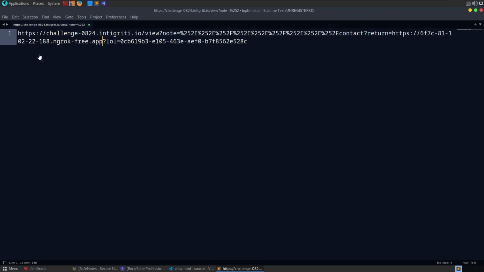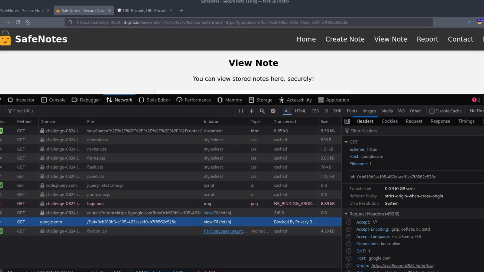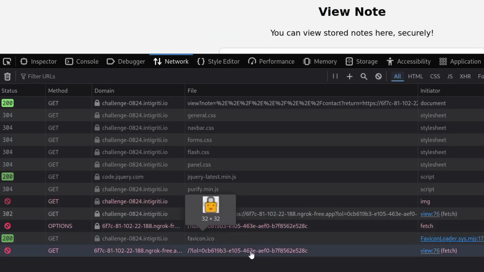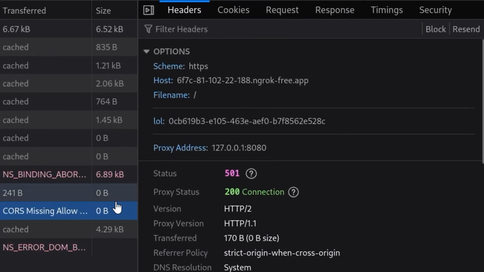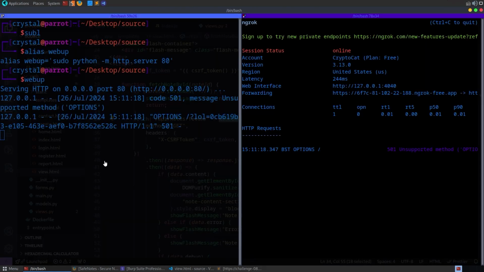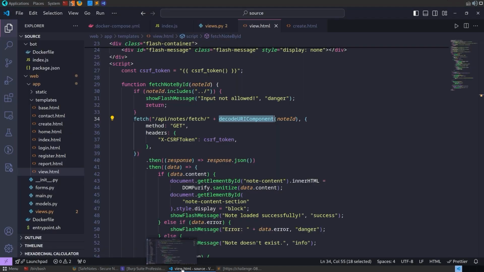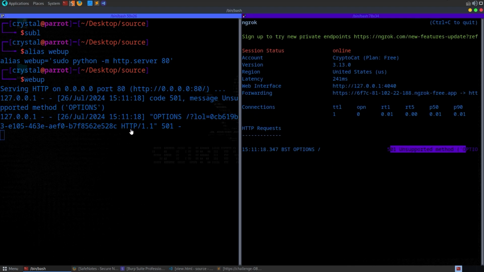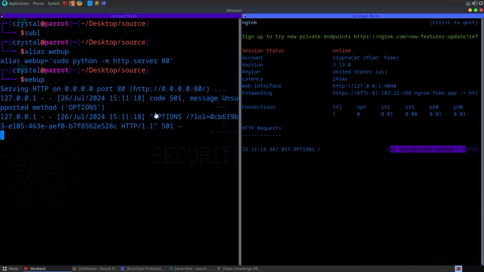I'm going to paste this in here. I'm going to take a copy of it, go back to the browser, and paste it in. This time you'll see that we get the request, but we've got this OPTIONS request and it says CORS missing allow origin. Let's have a look at our HTTP server logs, and let me minimize some of this stuff so we can see it a little better. Yeah, so unsupported method OPTIONS, and here we have OPTIONS, so 501 unsupported.